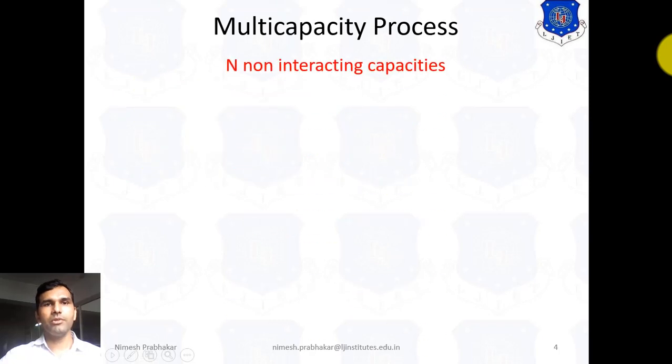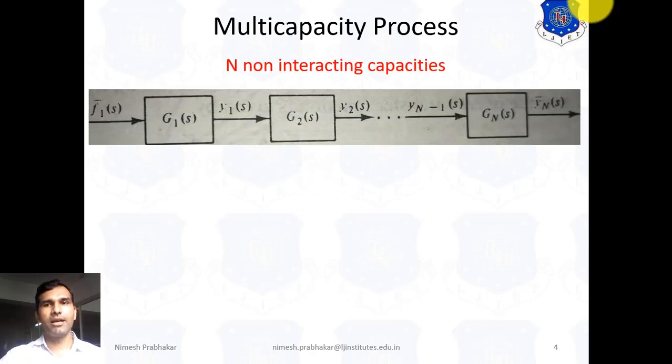In the figure we see n systems connected in series. Here G1(s) represents the transfer function of the first system. We consider all systems to be first order systems, so we connect n number of first order systems in series.